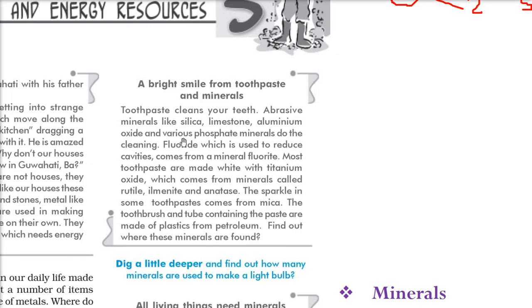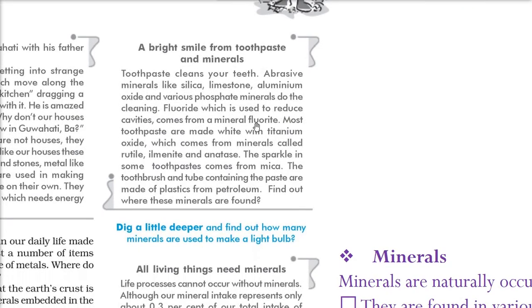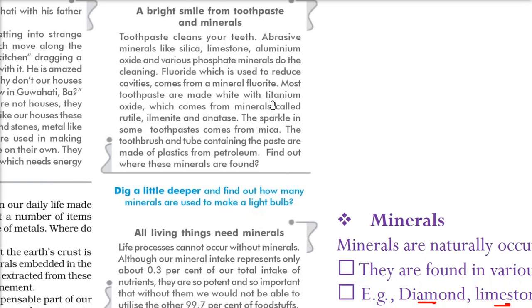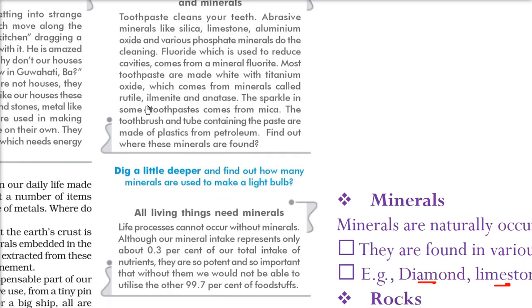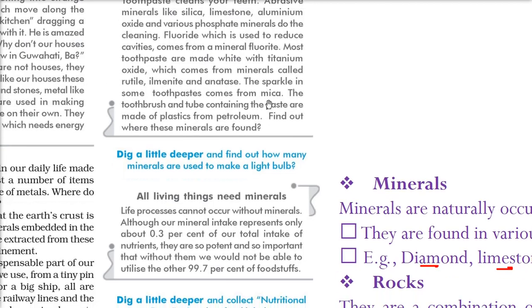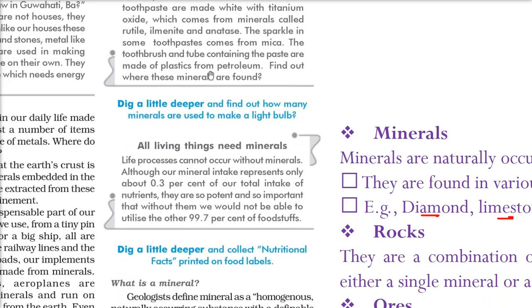Apart from this, I can give you an example: the toothpaste you use cleans your teeth, and we have abrasive minerals like silica, limestone, aluminium oxide, and various phosphates that do the cleaning. To reduce the cavities, we have fluoride, which comes from the mineral fluorite. Then we have titanium oxide in most toothpaste, and we have different minerals in it like rutile, ilmenite, and anatase. The sparkling comes from the mica, abrak.